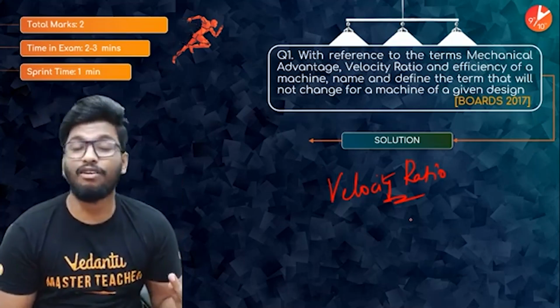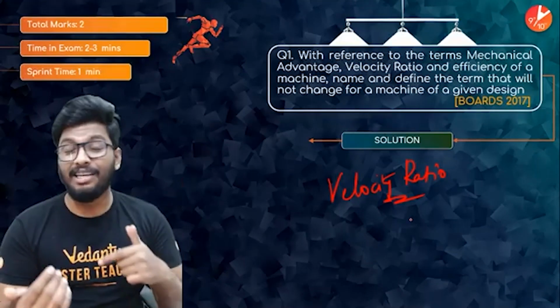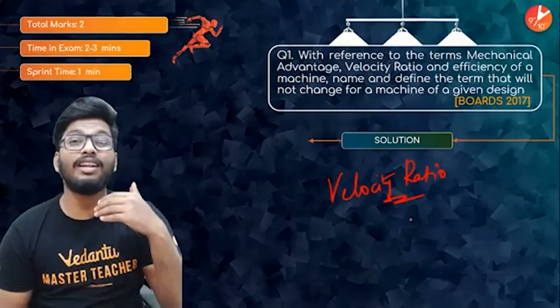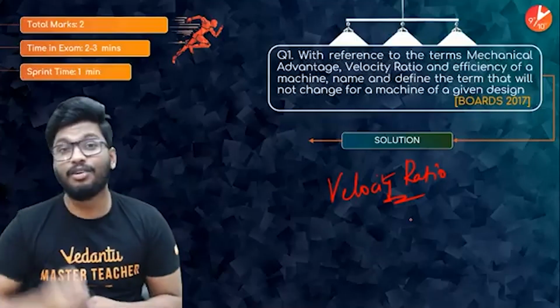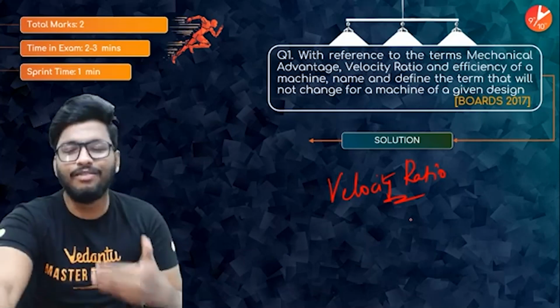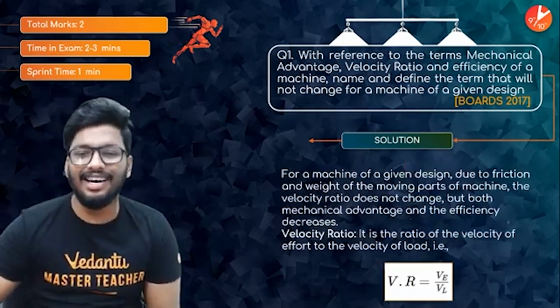or on the weight of the pulley, whereas mechanical advantage and efficiency, both of these would vary depending on the friction of the pulley, as well as the friction of the rope, as well as the weight of the pulley as well. So velocity ratio is the one thing that would not change at all. So that is the answer for the first question, people.